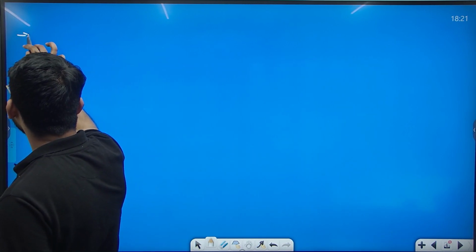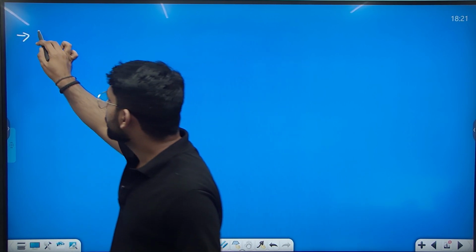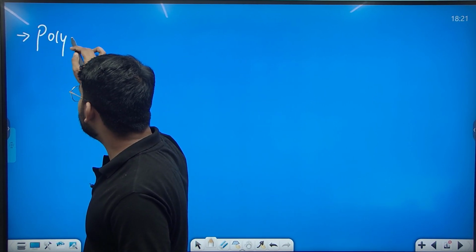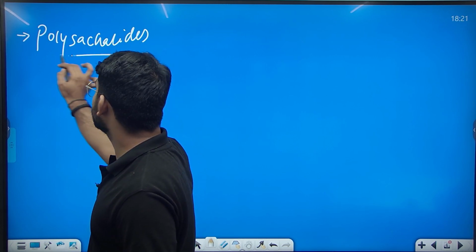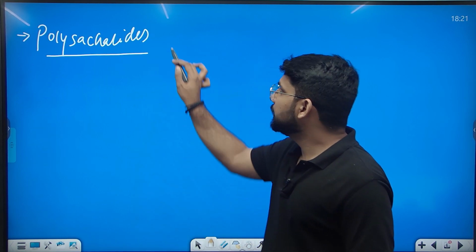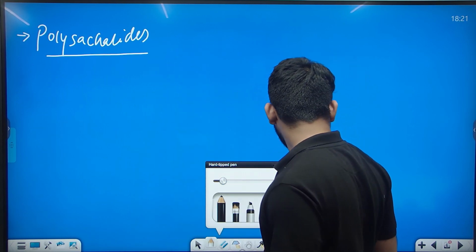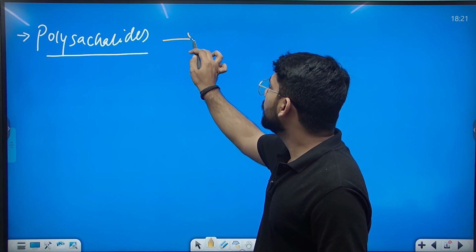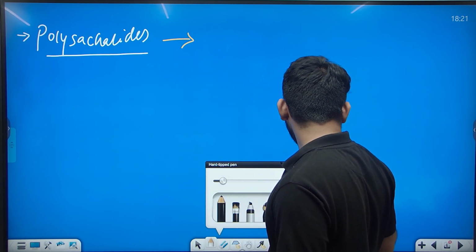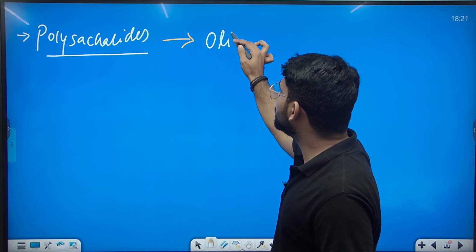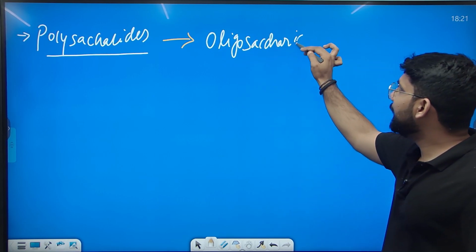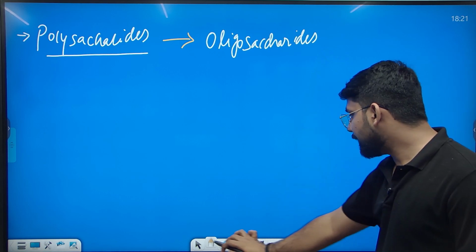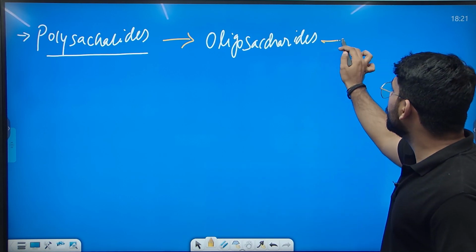If we are taking cellulose, it is in the form of polysaccharides, meaning it is formed by multiple units of glucose. These polysaccharides are broken down into oligosaccharides, and these oligosaccharides are broken down into monosaccharides.